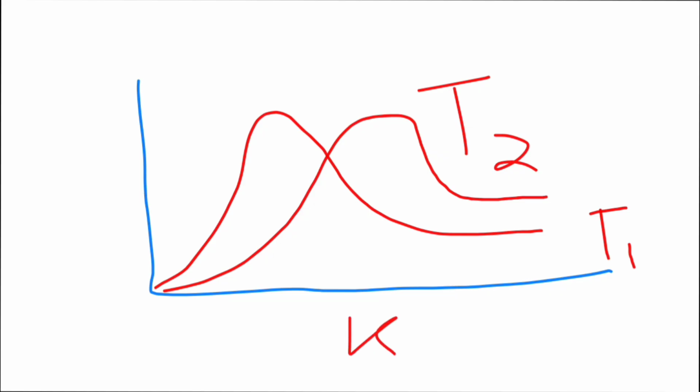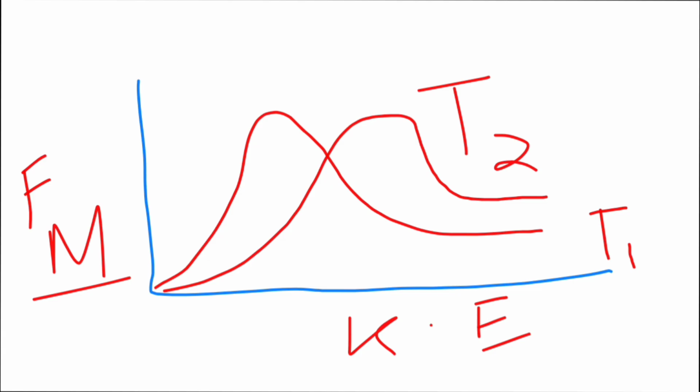Here we have kinetic energy on this side, and here we have the fraction of molecules. You can see in the diagram that at higher temperature, that is T2, the curve is flattened. It shows that the molecules having higher energies have increased, and those with lesser energies have decreased. So the number of active collisions increases, and hence the rate increases.